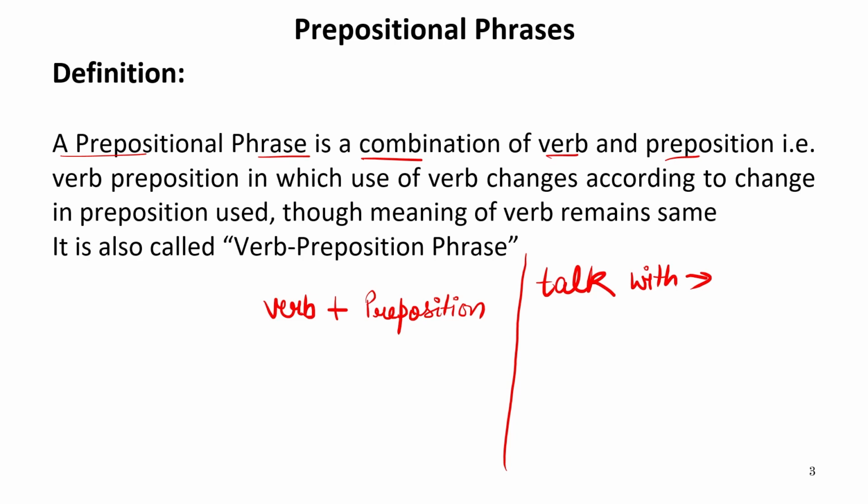So, talk with. Now another prepositional phrase can be talk to. So again I'm using the same verb, the meaning will remain the same, but the preposition will be different, that is to. Now let us see the usage of these two prepositional phrases.